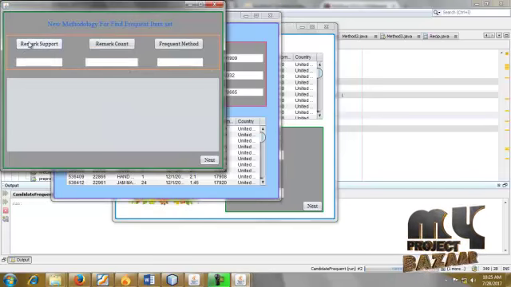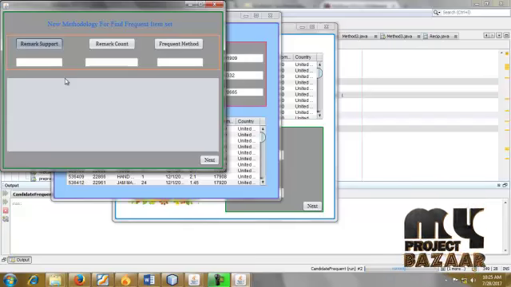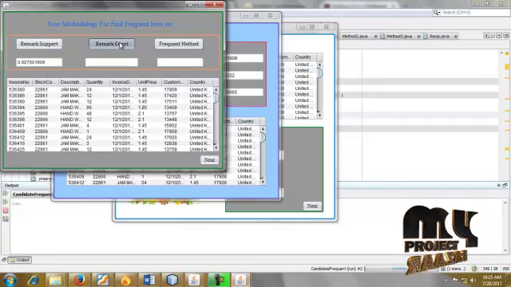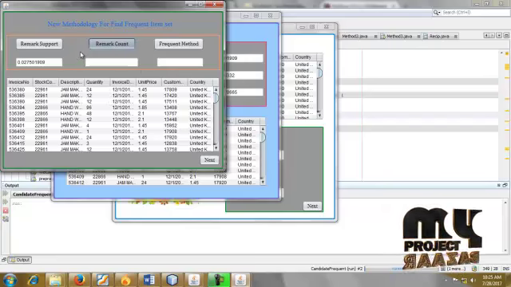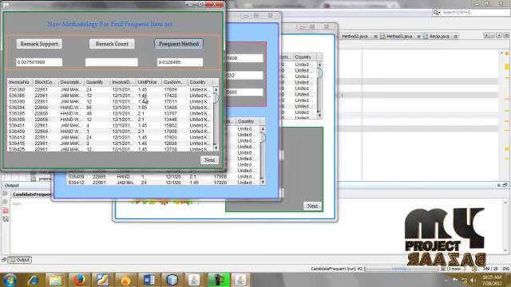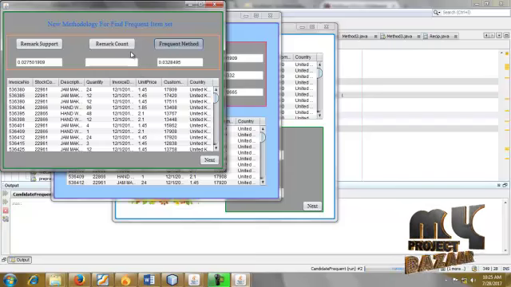Go for next. This is the remarked support for the new methodology of finding frequent item sets. The remarking supports, this is a remarking count specification for which data items are to be accessed for the Apriori algorithm, and what specifications are required to be analyzed. The table is just changing.